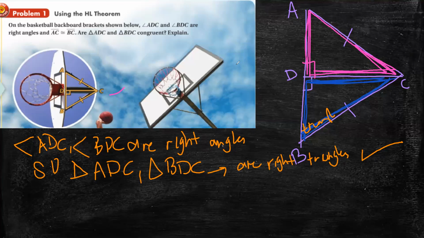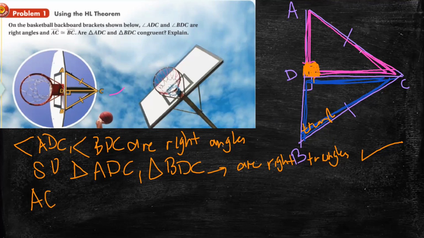Now, where's the hypotenuse here? Here is my right triangle. The hypotenuse is the line opposite the right angle, AC and BC. Look at the right triangle, the orange one, the pink triangle. What is the opposite side? It is AC. What do we name it? The hypotenuse.